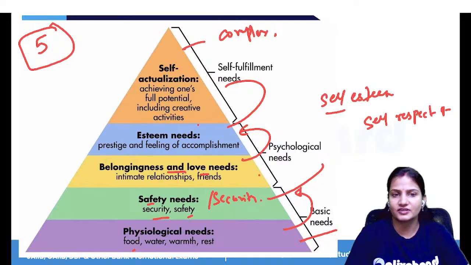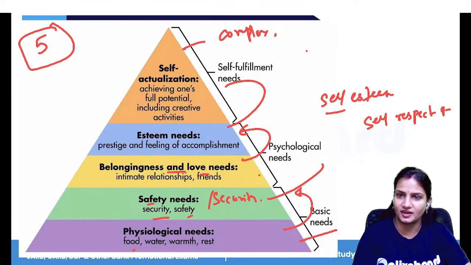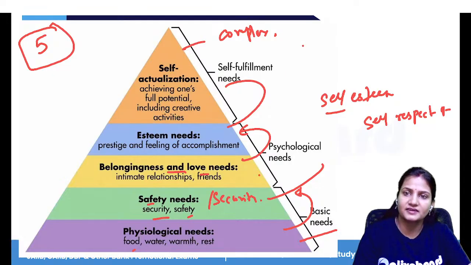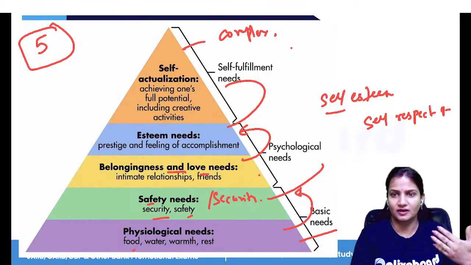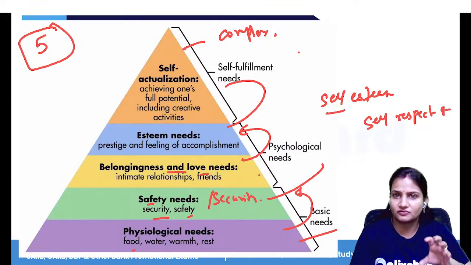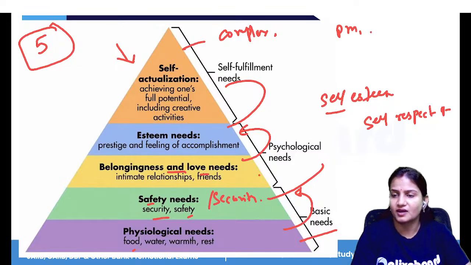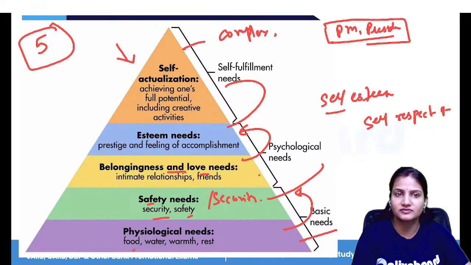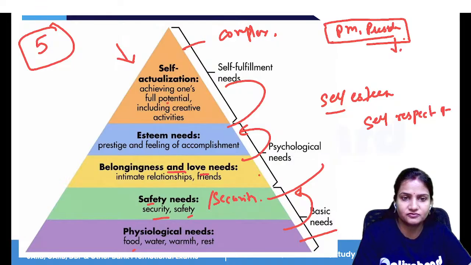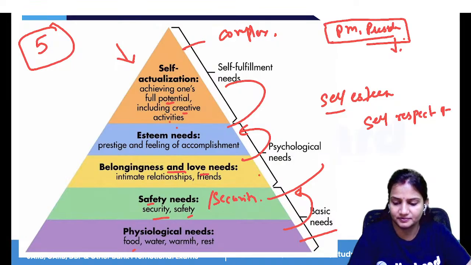And the last stage is what? That is self-actualization, where a person wants to achieve his fullest desire. It is the place that only a few people reach. Now the person wants to reach that position, like our prime minister, our president. Everyone knows them, everyone acknowledges them. Such a person wants to achieve this position and fulfill their desire at this level. So, achieving one's full potential, including creative activities.